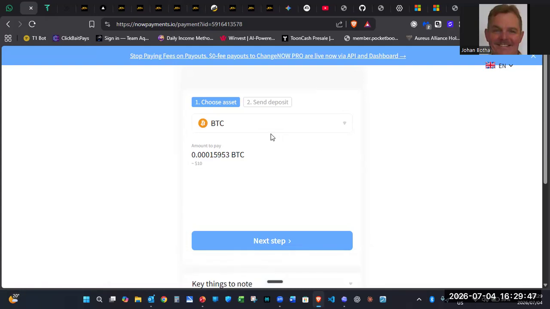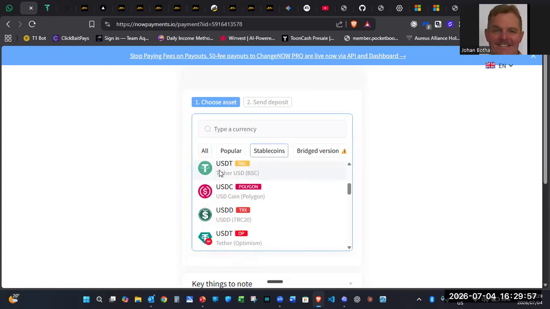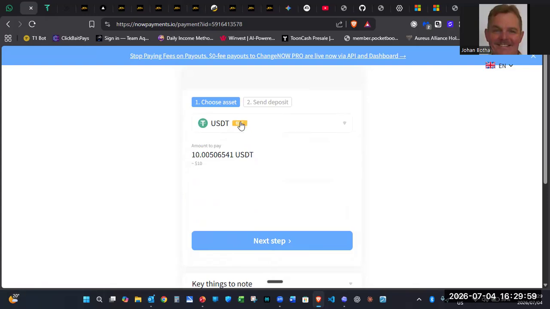Then you will know that your funds have arrived, and you can choose any cryptocurrency here. We're using stablecoin, it's the tab there. And what I use is USDT BEP20 or Binance Smart Chain. Put the exact amount that they give you here. All right, if you want to send 10 and they put 10.005, add those decimals at the back of the 10 as well.